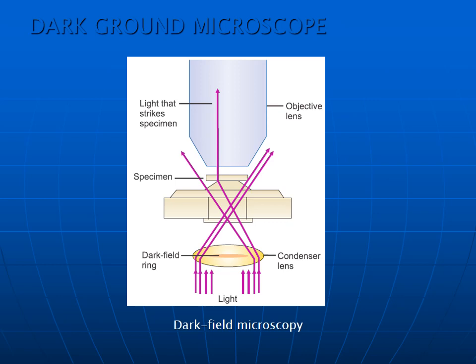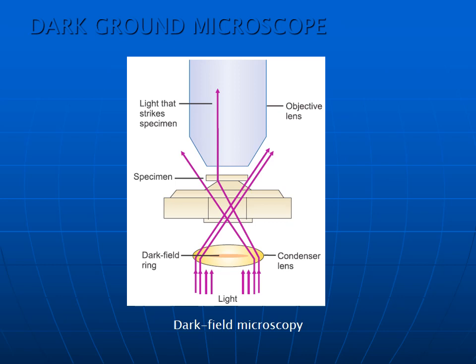In this picture you can see the principle of the dark ground microscope. The light is taken and allowed to pass through the condenser lens, which has the dark field ring, and is focused onto the specimen. After focusing onto the specimen, the light which strikes the specimen passes through the objective lens, and we can see the objects with this dark ground microscope.